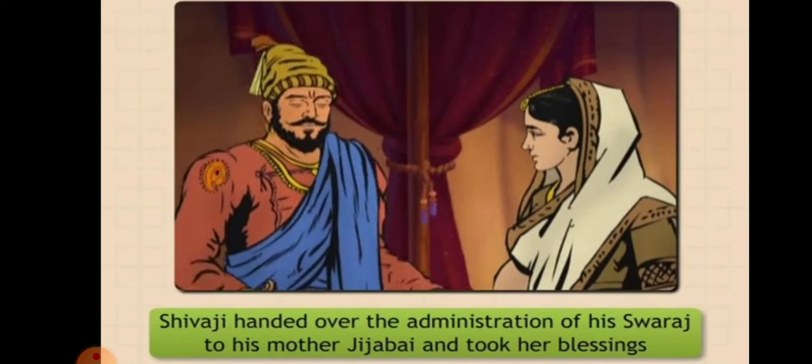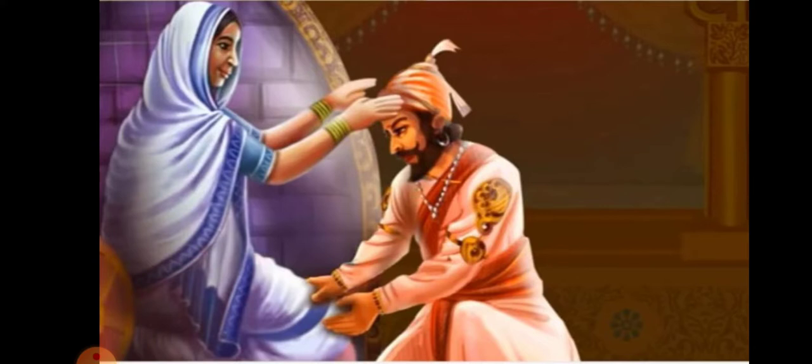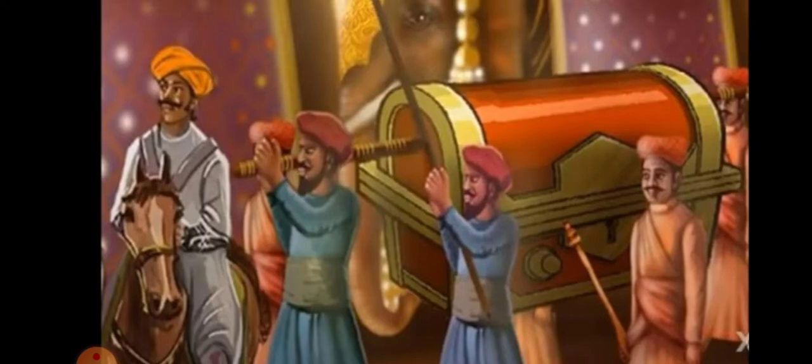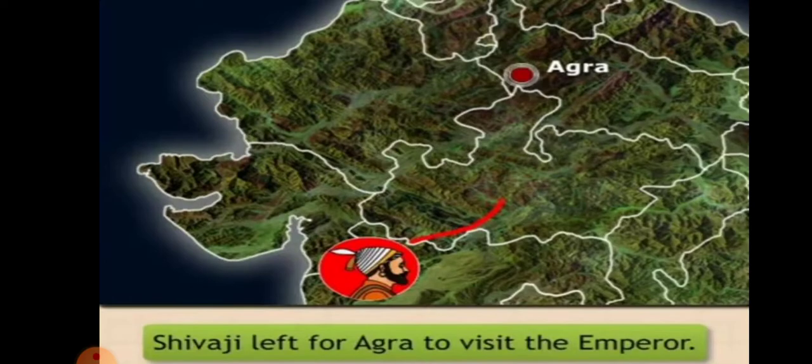Shivaji had already decided and was about to leave for Agra to visit the emperor. Before leaving, Shivaji handed over all the administration of the Swaraj to his beloved mother Jijabai, and he took her blessings. After that, he, along with his son Sambhaji Raje and some of his trusted Sardars, went with a large treasure, that is money and a lot of valuable things. He moved towards Agra and finally reached Agra.